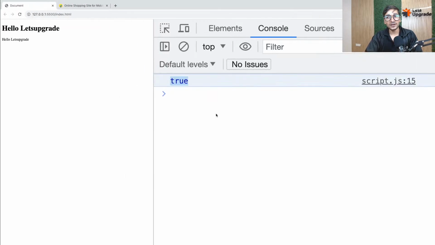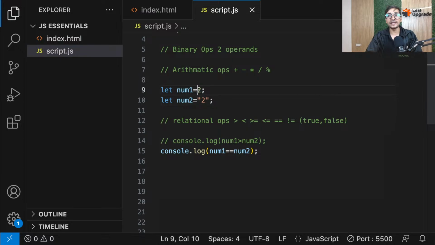So how is it happening? How is JavaScript comparing a number and a string? So guys, this is possible because in JavaScript, there's a concept of type coercion. I fumble in the pronunciation of that, but it's coercion, something like that. So what happens is, in an operation, JavaScript is converting this string 2 into number 2. That's what's happening here, guys.